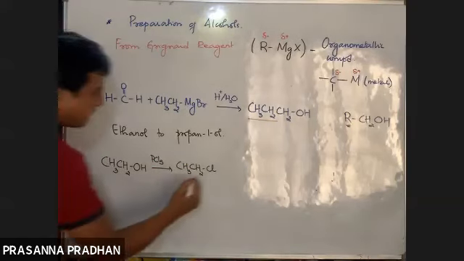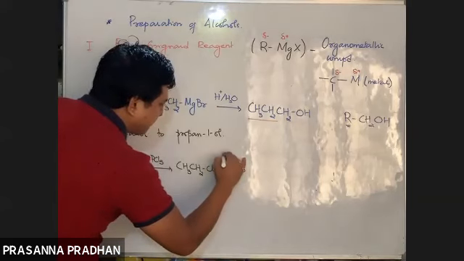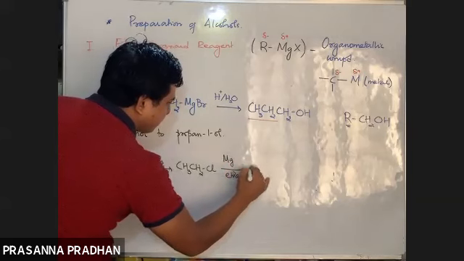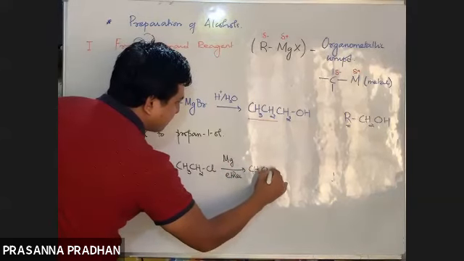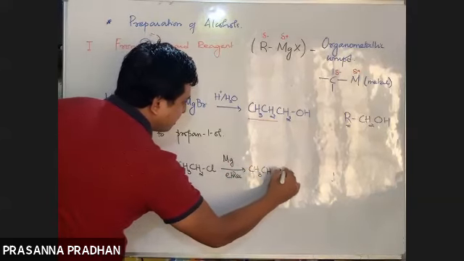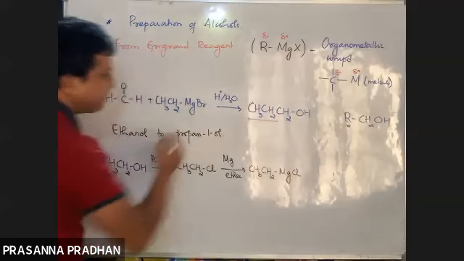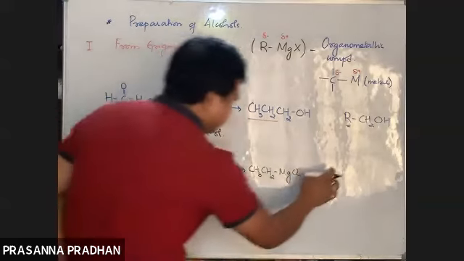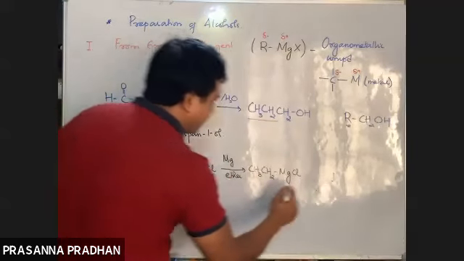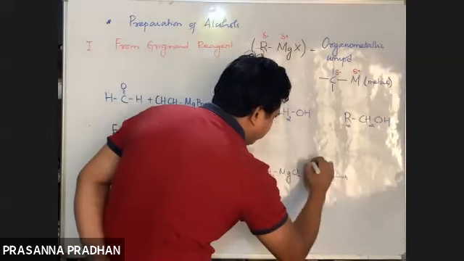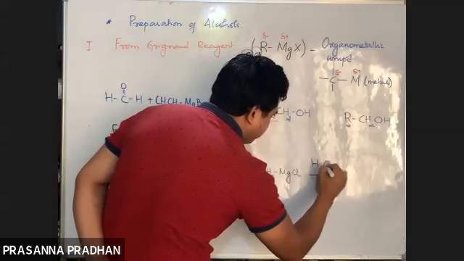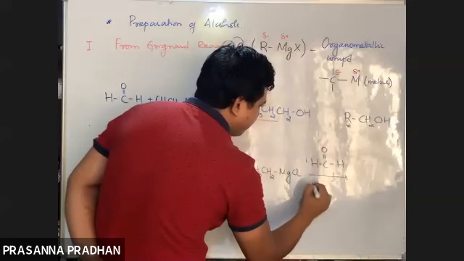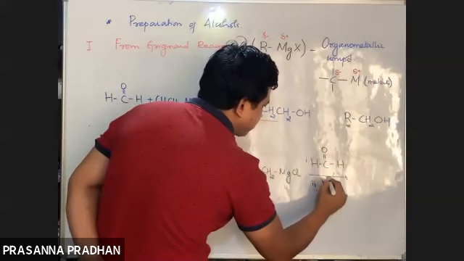From the alkyl halide, I can easily prepare the Grignard reagent with magnesium and ether: CH3CH2MgCl. Now in order to prepare propanol, I'll treat this with formaldehyde, number 1. Number 2, followed by acidic hydrolysis.